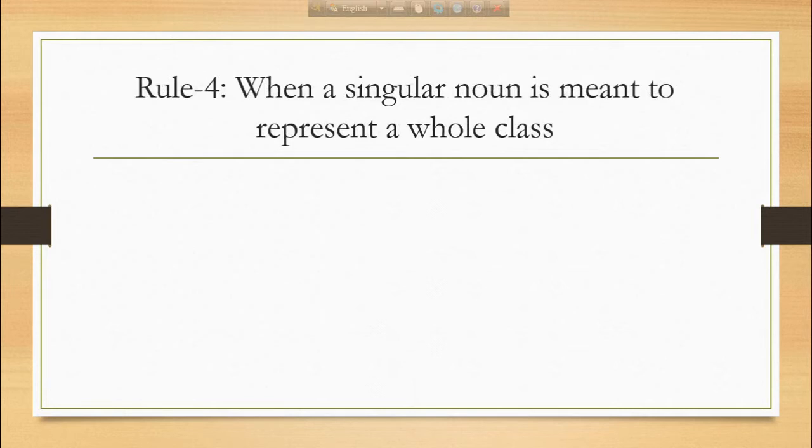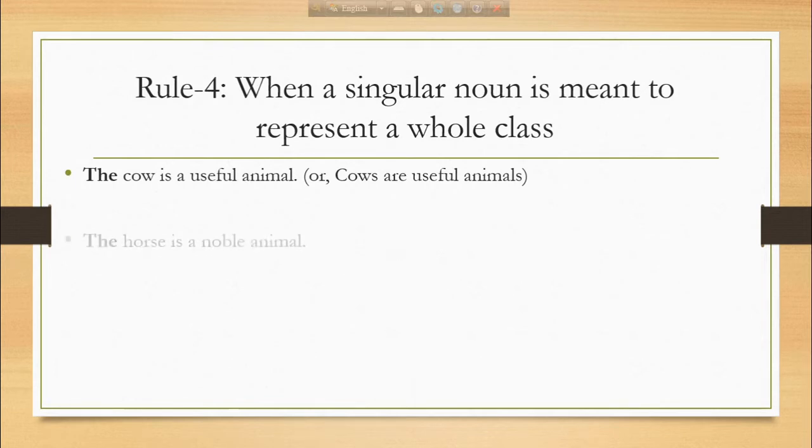So dear boys, now come to the next rule. This is rule 4. When a singular noun is meant to represent a whole class. For example, the cow is a useful animal. Here the cow indicates the whole community of cows. When we say the horse is a noble animal, here the horse indicates the whole class of horses.